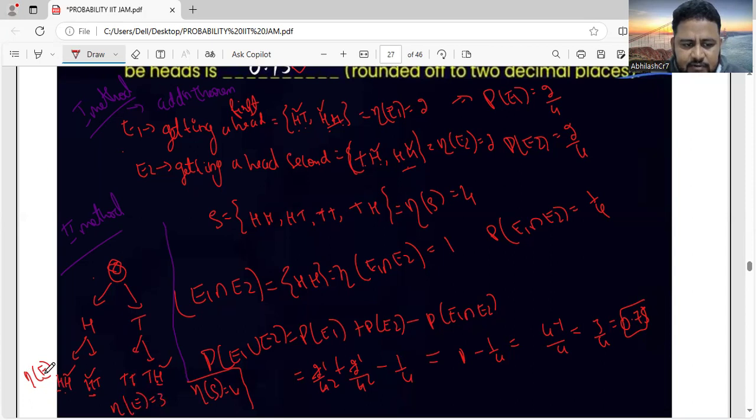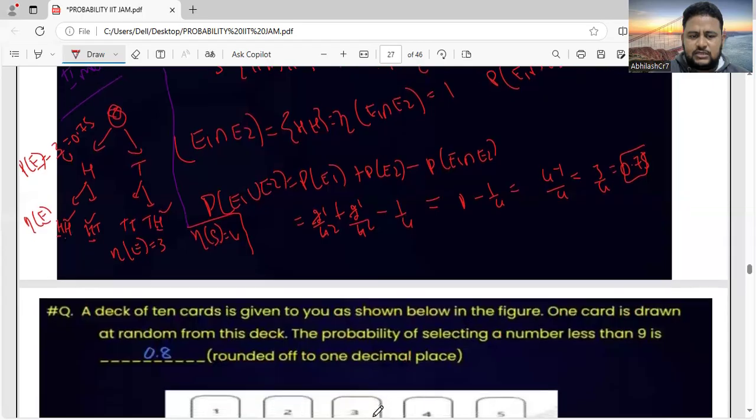So probability of event is n of e divided by n of s. So it is 3 by 4, that is nothing but 0.75. You can solve it like this very fast also, the second method, without using addition theorem. Okay, friends. I hope it is clear. Let us move to the next question.